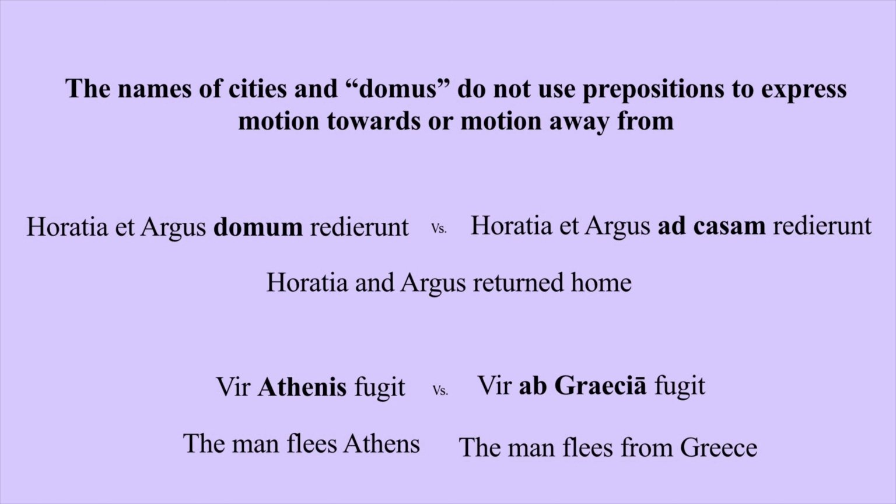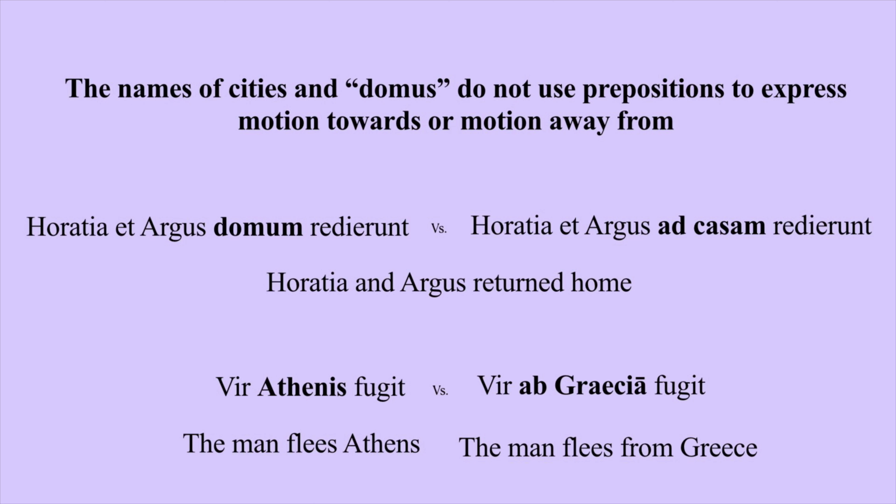But if we want to say the man flees from Greece, we'll say vir ab Graecia fugit. We use the preposition ab to express motion from, whereas if we're talking about a city or domus, we'll just use the ablative to express motion from with no preposition.